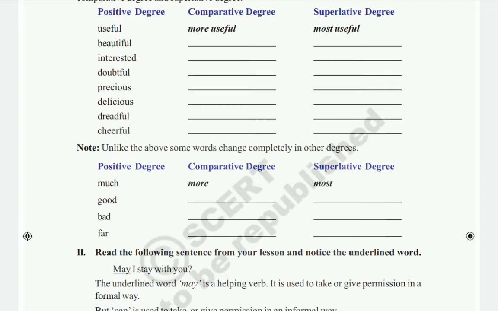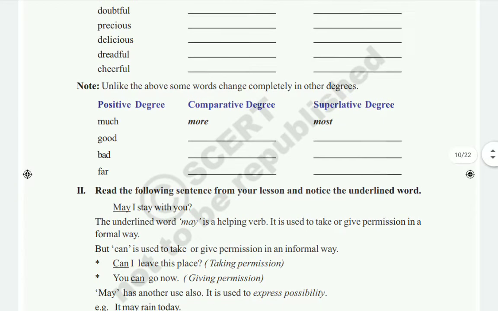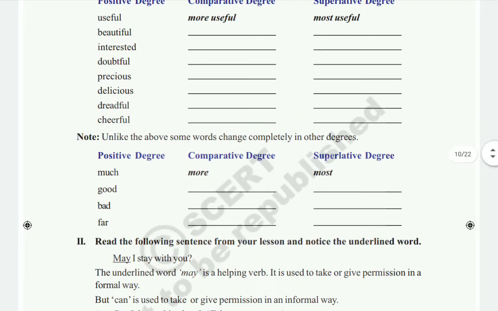Okay, and here you see, note, children, unlike the above, some words change completely in other degrees also. Here they are given some words, children. For that we have to write the comparative and superlative degrees, but they are completely changing their words. So here you see much. Much is in positive degree. For that, what is the comparative degree? Much, more, most.